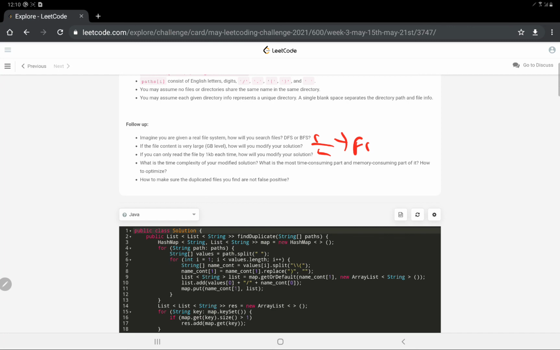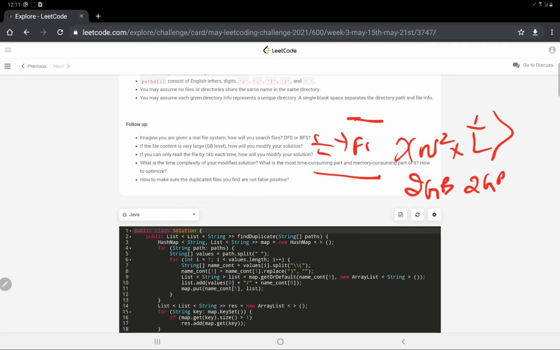And what is the time complexity of your modified solution? So basically the time complexity would increase. It would go up to O of n squared times L, where L would be the length of the file. Alright, I hope that's clear. And the most time consuming part would obviously be if two files have, suppose, 2 GB of data, and both have the same size, then we have to compare them character by character, and suppose it is very long and at the end there is something that is changed. So it would consume a lot of time, and to optimize this we can surely use some algorithm as well.